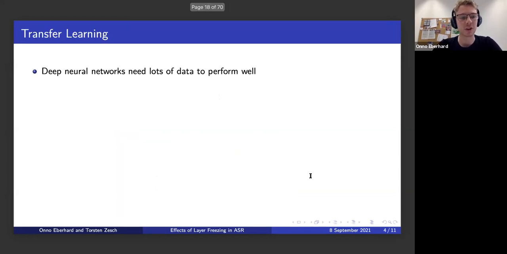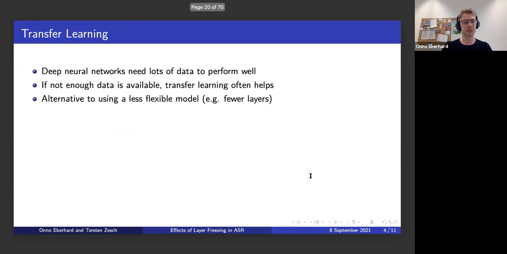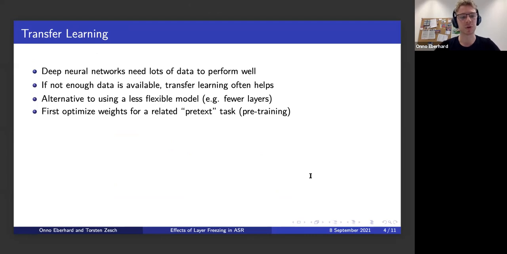Okay, so back to transfer learning. How is this done in neural networks? Well, deep neural networks normally need a lot of data to perform well, especially if they are deep. And if not enough data is available, then transfer learning often helps, which is an alternative to just using a less flexible model, for example, by removing a few layers, as I already mentioned before. So what do we do? We first optimize the weights on a related pretext task. This is called pre-training.